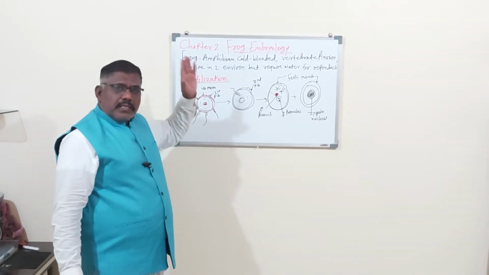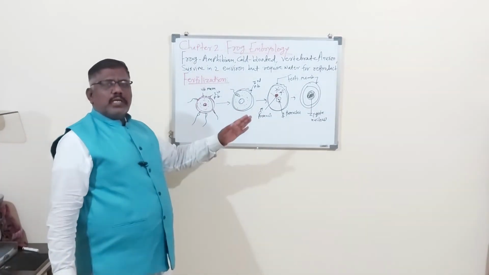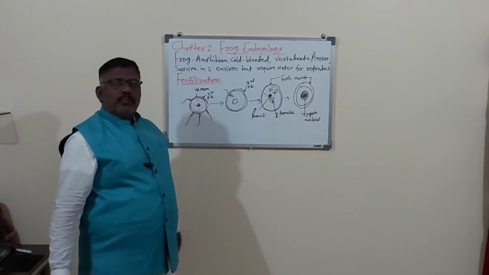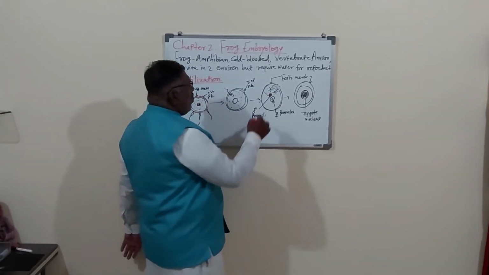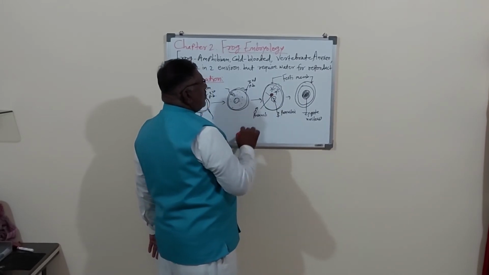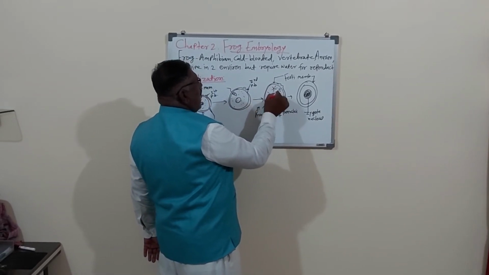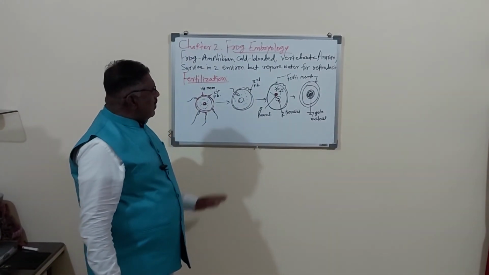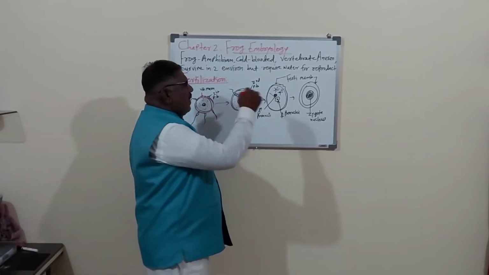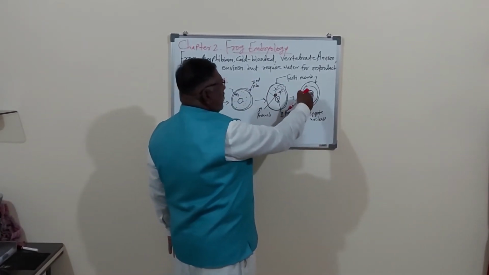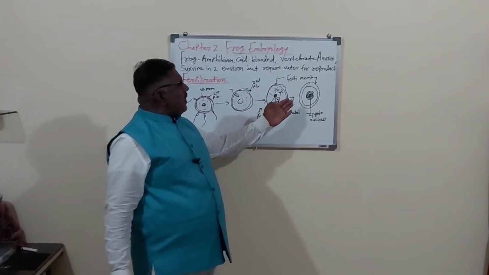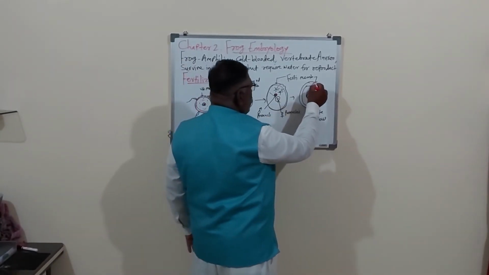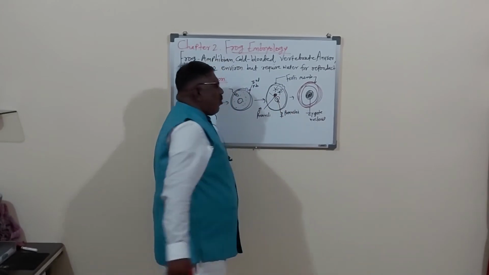After the entry of the sperm, both the nucleus of the sperm and the nucleus of the ova are called the pronuclei. Now on both sides of the pronuclei the asters and astral rays are developed. After that, the male and female pronuclei combine together and a large nucleus is formed. Now we can say that is the nucleus of the zygote. So the complete rounded body is formed, and this is called the zygote.